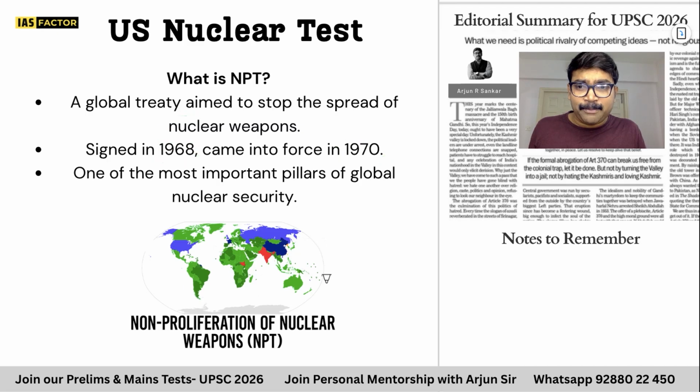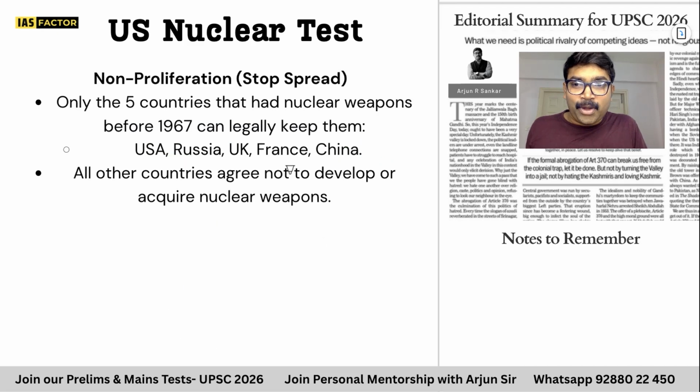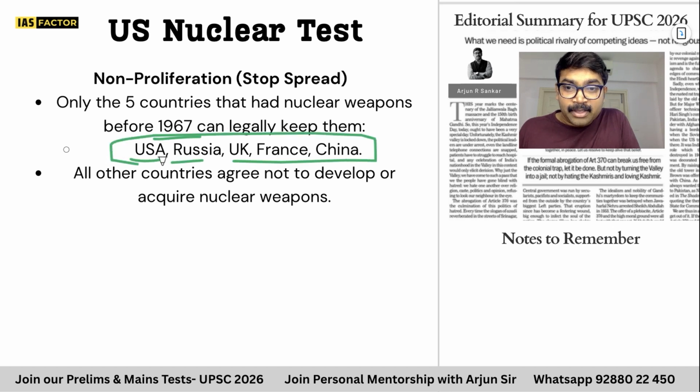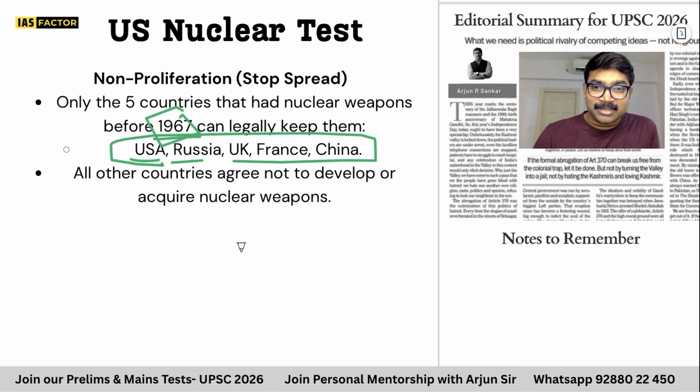And you can take the other important aspects. Only the 5 countries that had nuclear powers before 1967 can legally keep them: USA, Russia, UK, France and China. So they put a 1967 cutoff. Do you think other countries will agree with this? Only those who tested before 1967 can keep them. You cannot develop or acquire nuclear weapons. Who is going to listen to this? That is the reason why a lot of countries have not signed it.